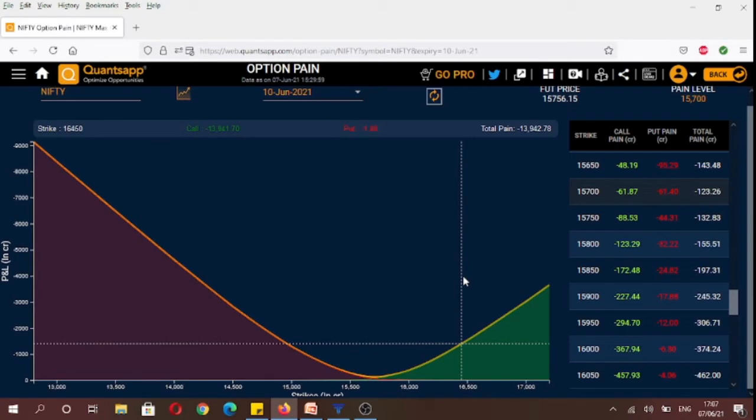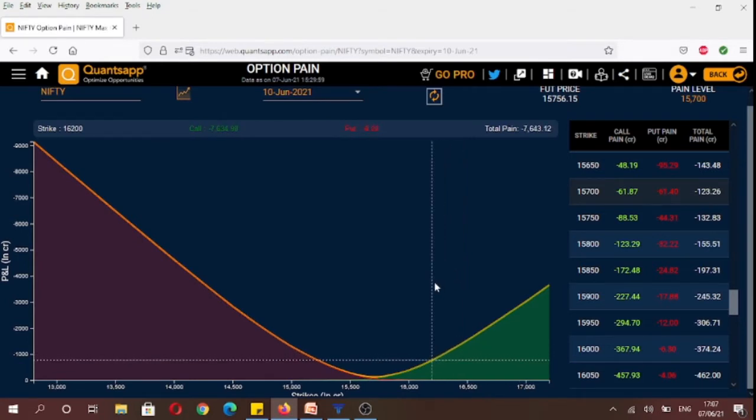So the max pain level for 10th June weekly expiry contract is currently at 15,700 level. It tells us that if the market was to expire at 15,700 levels on 10th June, in that scenario the 15,700 strike options' premium would be worth zero, which means that option writers would be making profits, and call and put option buyers would be suffering huge losses, as on market expiry the majority percentage of options expire worthless.